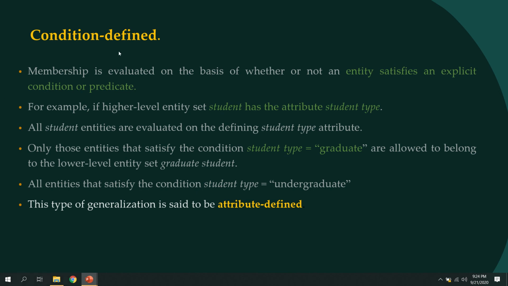The first one is condition defined. Condition defined means that membership, that is, in which subclass a particular entity will come, is based on certain conditions. The entity will first be checked using a predicate, and based on the value of the condition, that entity will go to the next level. Okay, an example will make it clearer. Suppose we have an entity set called student, and the student has one property, the student type. If the student type is equal to graduate, it will go to the graduate entity set. Okay.